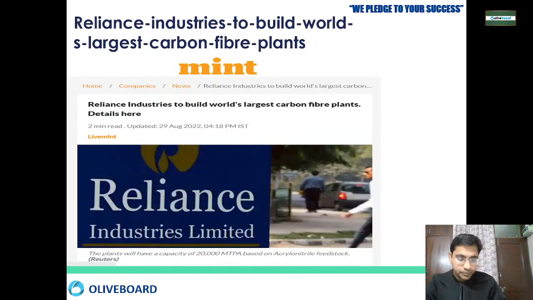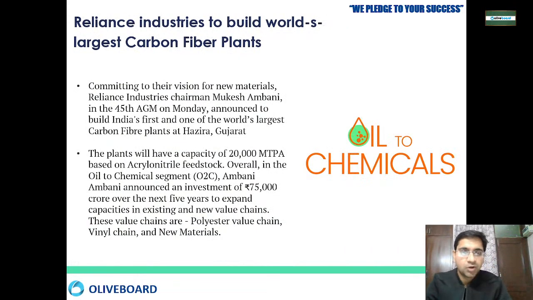Now the next news is that Reliance Industries is going to build the world's largest carbon fiber plant in India. So what is this all about?